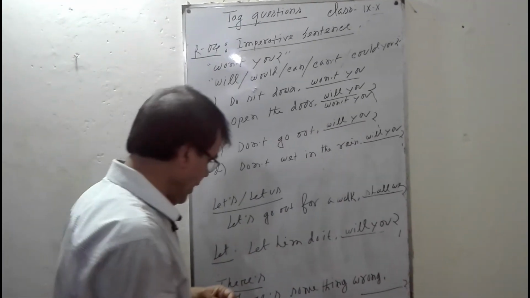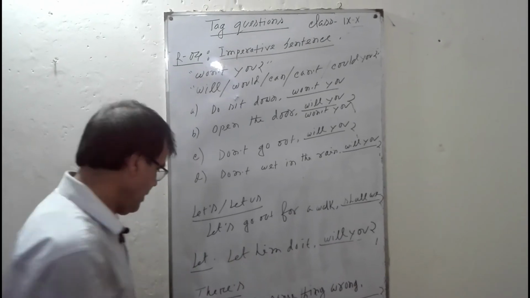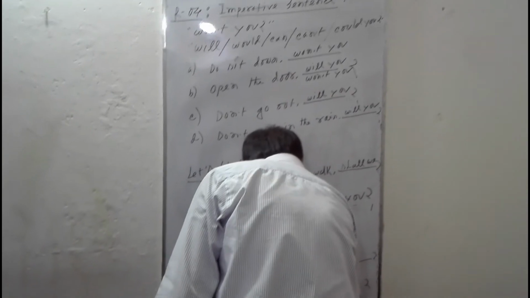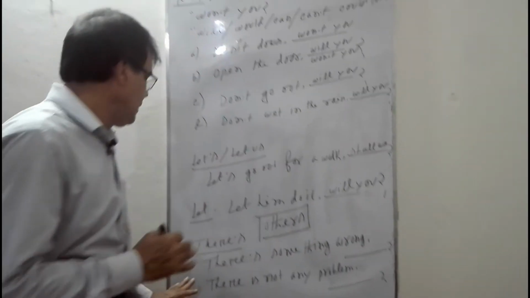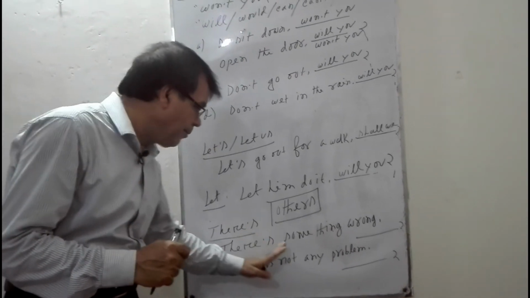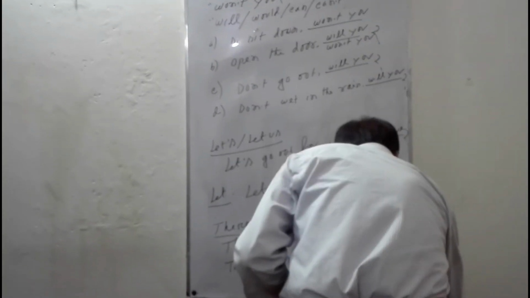Others, you can see other rules. When the sentence starts with there, there is something wrong. Here, isn't there?